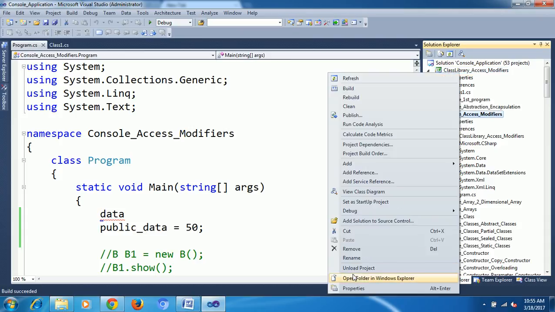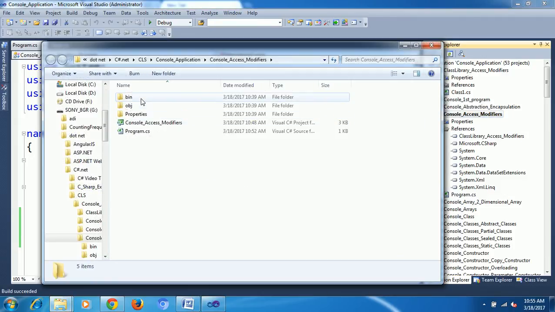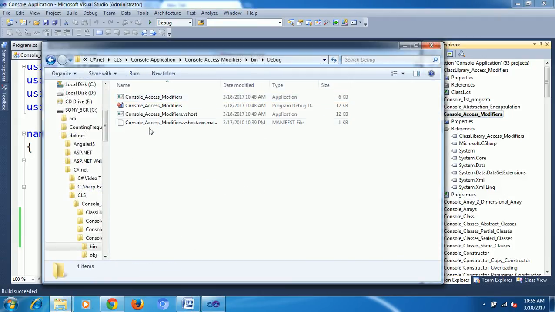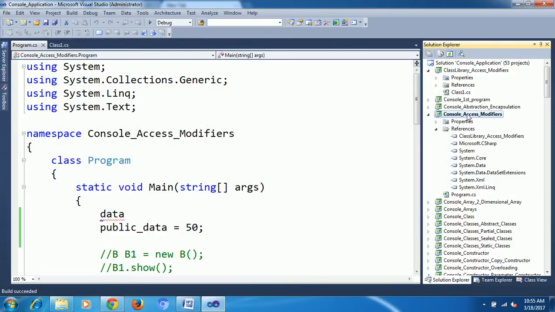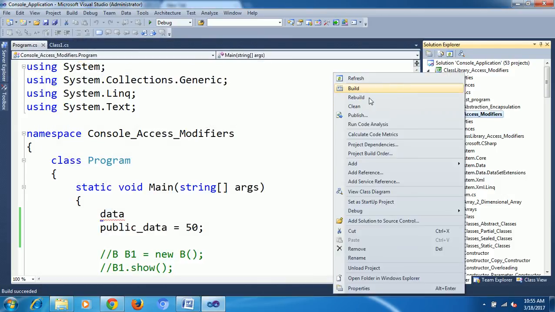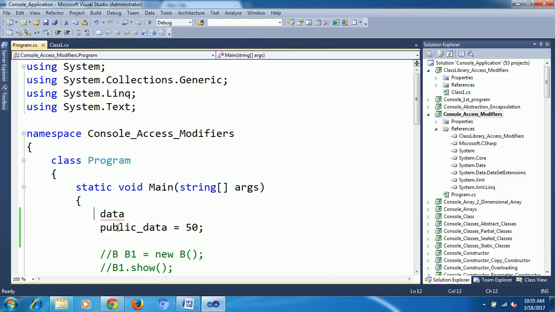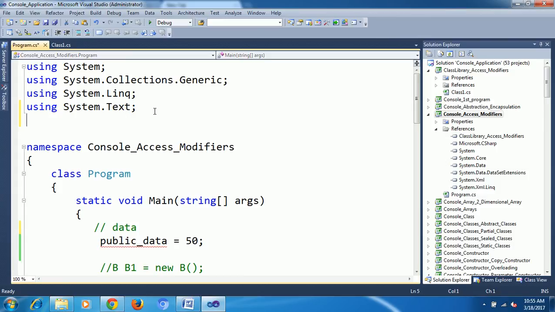If you want to see that, again go to your destination project, bin, debug. It is not built yet, that's why you see it afterwards. Now we added the reference, okay, but it is not completed. Again we need to add the reference into our program. That's why we are going to use it like this.